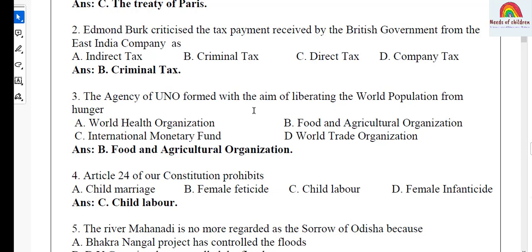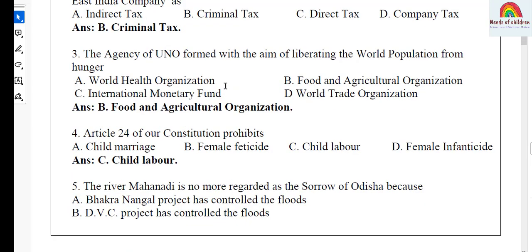This is a question from Sociology, Social Challenges. The question: Article 24 of our Constitution prohibits: A, child marriage, B, female foeticide, C, child labor, D, female infanticide. Answer, option C, child labor. Next, question number 5. This is a question from Geography, India water resources.